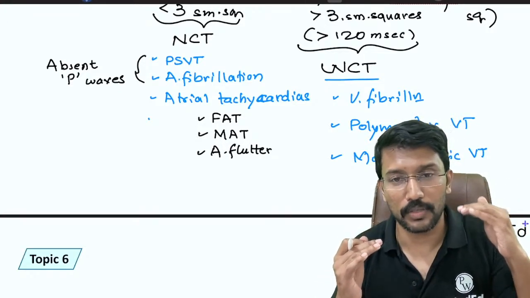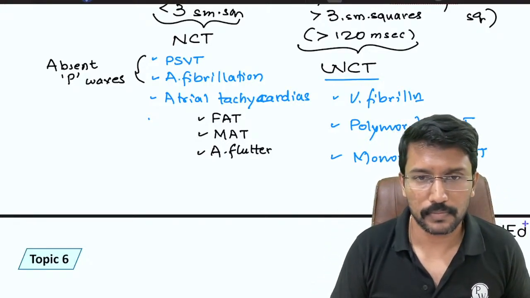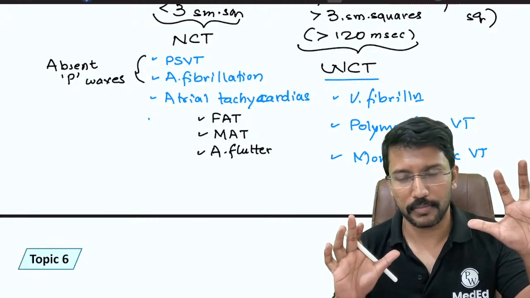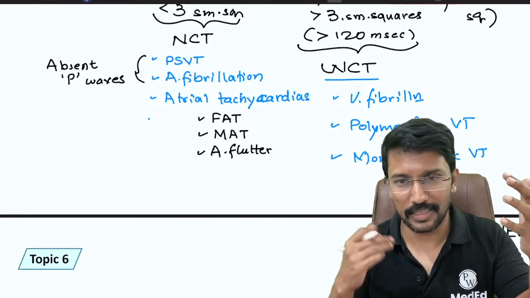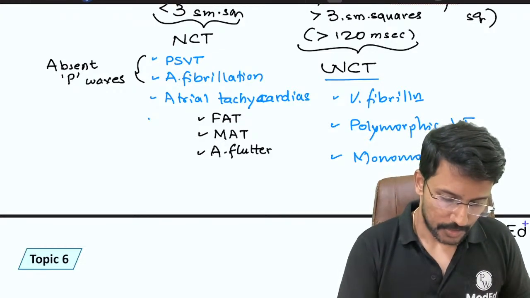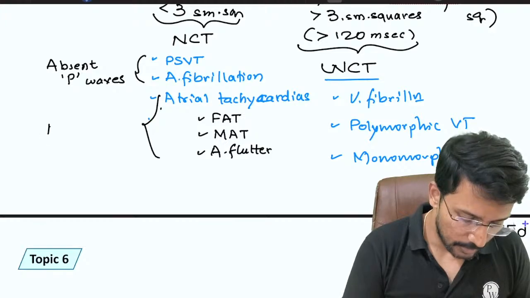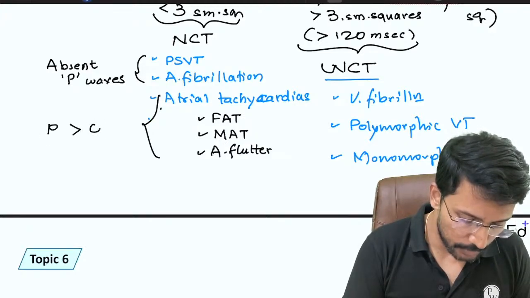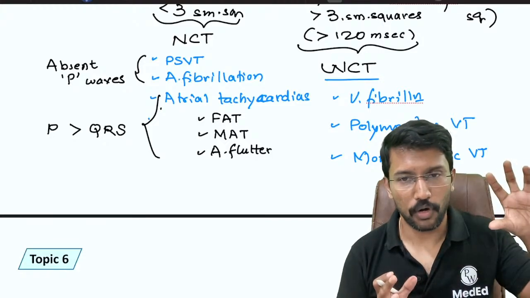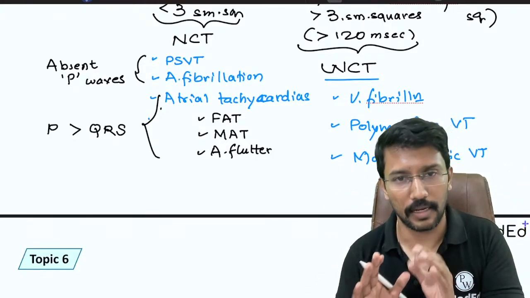So what will happen to the number of P waves versus the number of QRS complexes? The ground rule of atrial tachycardias is that the number of P waves on the ECG will be more than the number of QRS complexes.